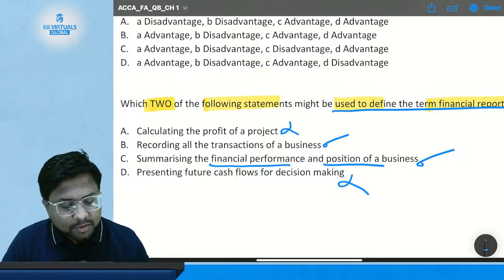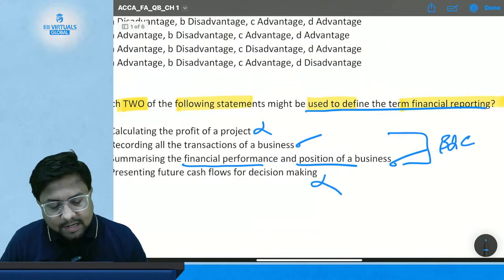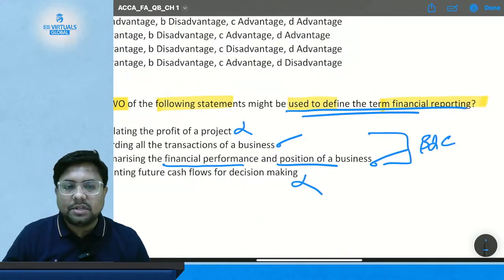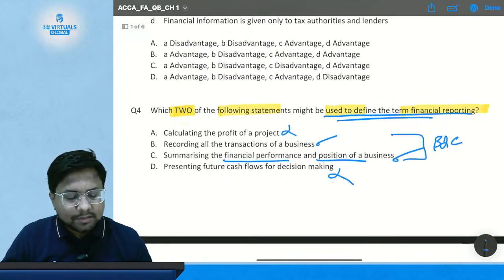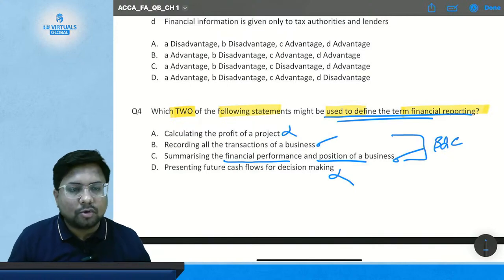So what are the correct options? Options B and C. So options B and C can be used to define the term financial reporting. Okay. All these things are included in your notes. So if you read your notes, you will be able to solve all the questions.